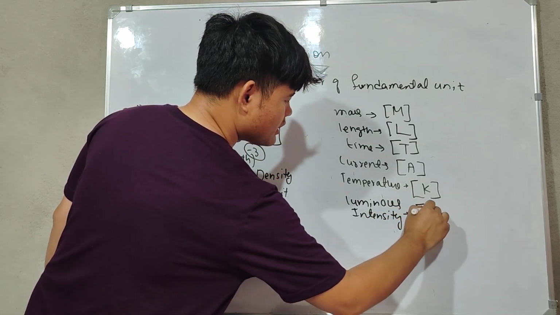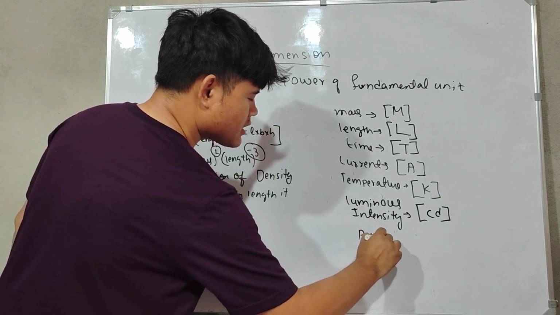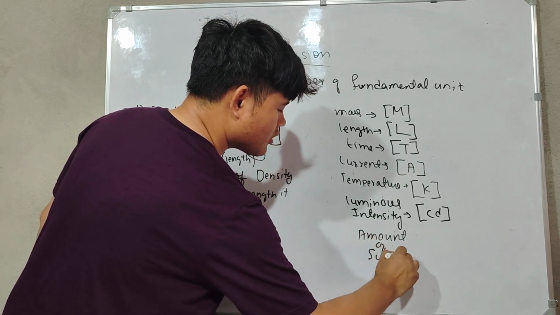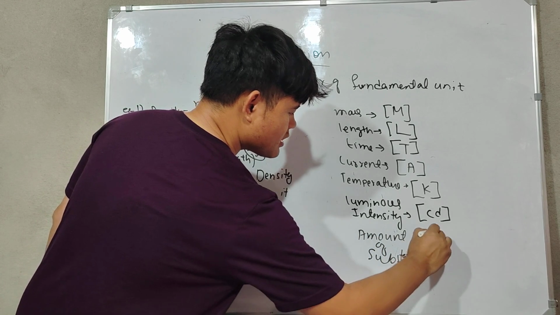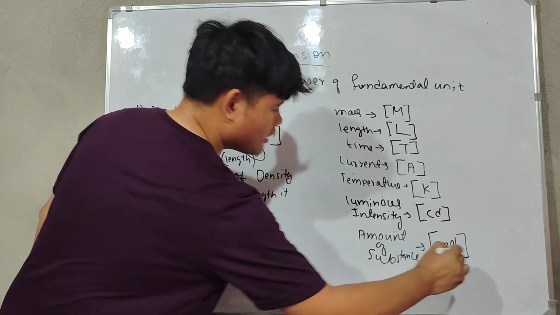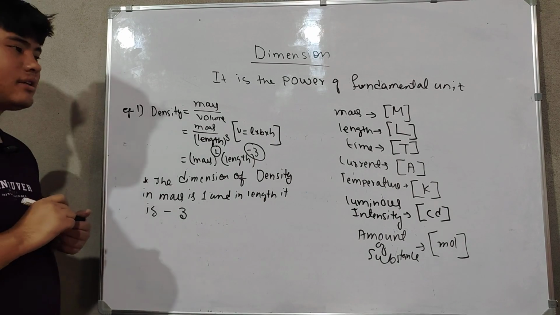So luminous intensity, a candela. And then amount of substance, we have a mole. You write it nicely. Amount of substance, it is a mole. Okay, these are the symbols given for the 7 fundamental units.